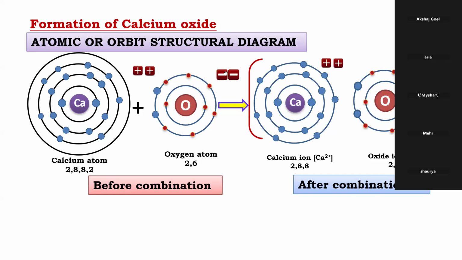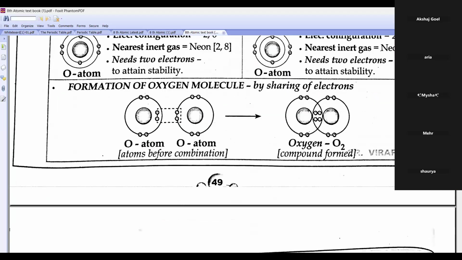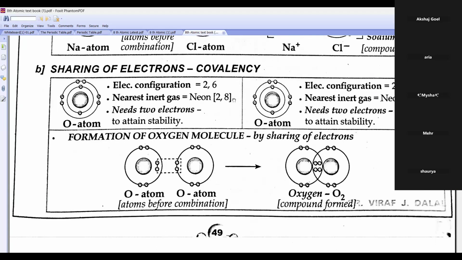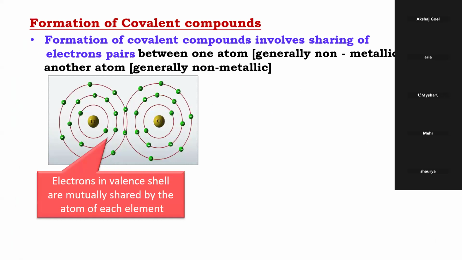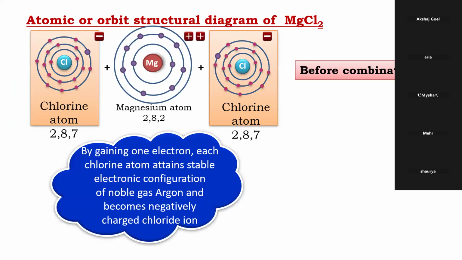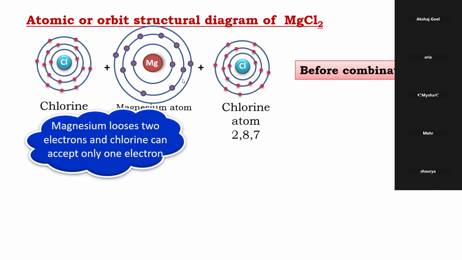Now we are going to do covalency. Covalency means what, beta? Sharing is caring. Sharing of electrons. How will they share? I'll show you. Now suppose, beta, if I take magnesium and chlorine, what will happen? Tell me. If I want to combine magnesium and chlorine, beta, how many? One magnesium can lose. Magnesium is 2,8,2 or not?